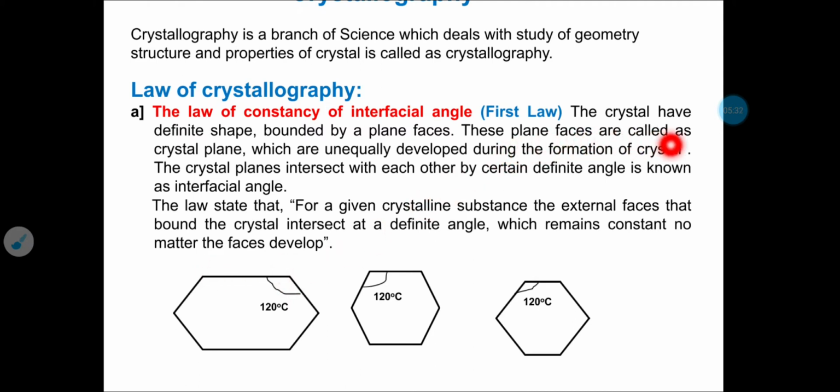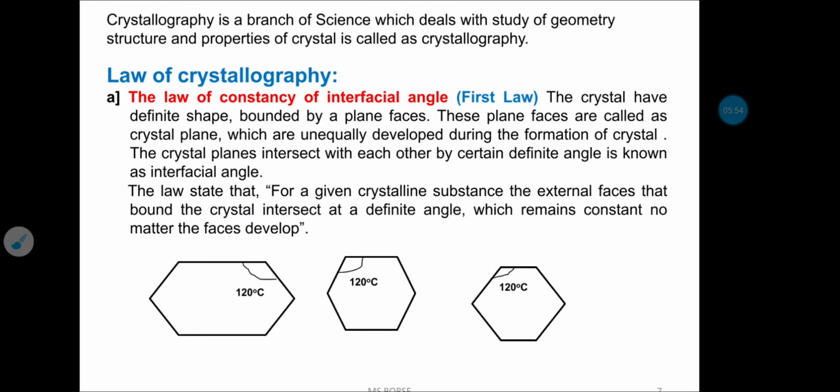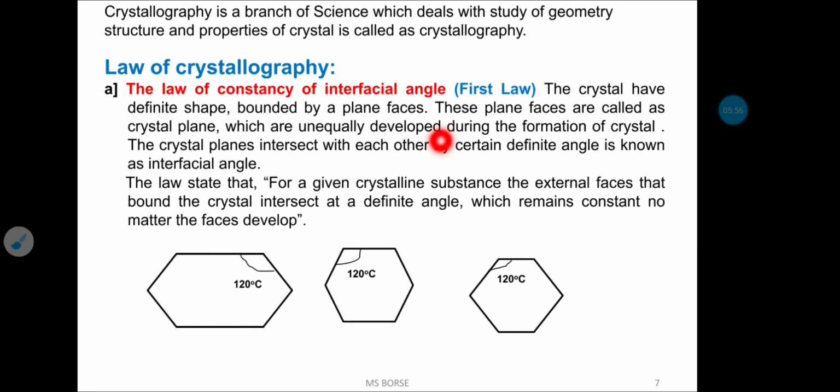These plane faces are called crystal planes, which are unequally developed. That means this plane is that much length, then if you see the second crystal, the plane will be different, because they are unequally developed during the formation of the crystal.